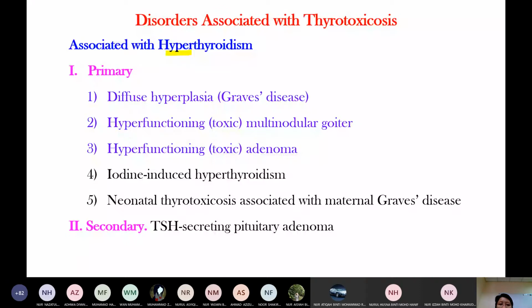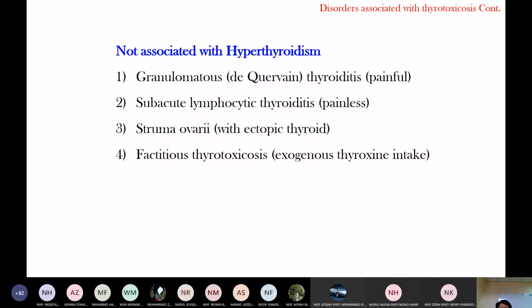Okay, another is thyrotoxicosis not associated with hyperthyroidism. The easy one to say is factitious thyrotoxicosis. You take a thyroxine drug, so in the blood there is high T3, high thyroid hormone level. It is exogenous, meaning it is not produced from the gland. You take it from the outside, right?